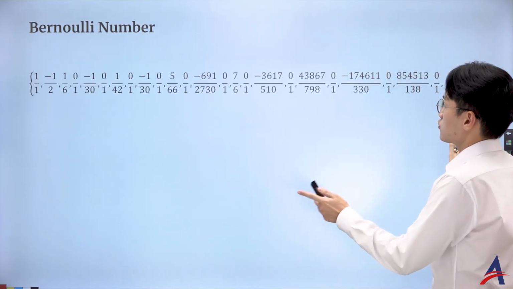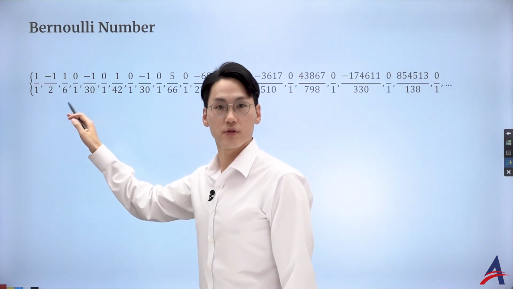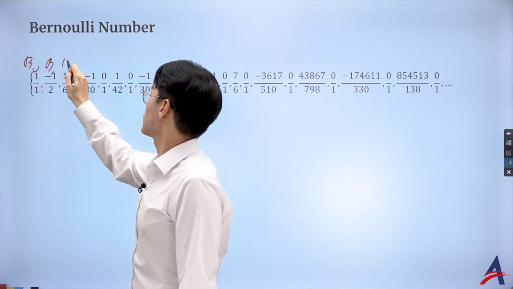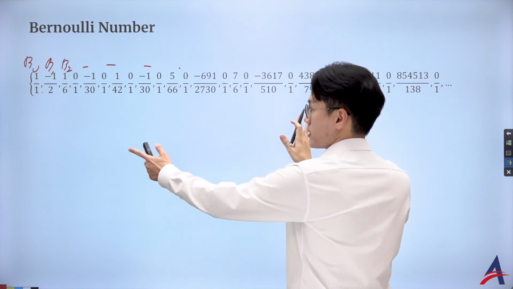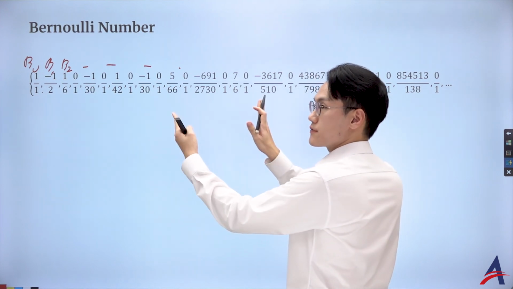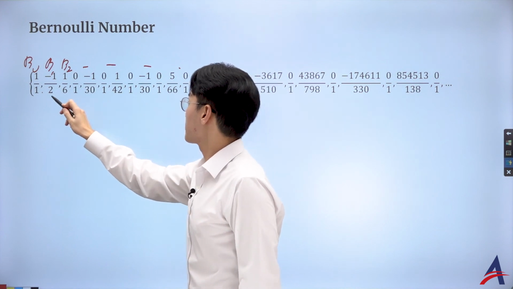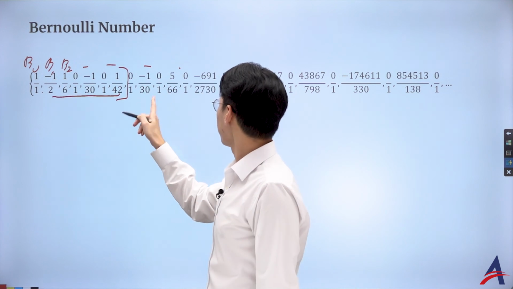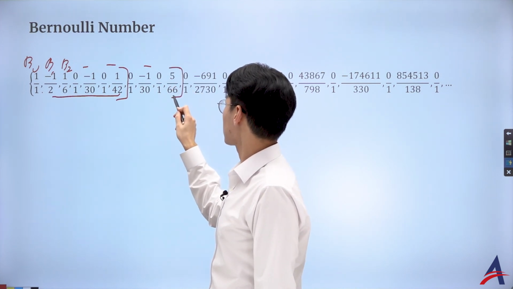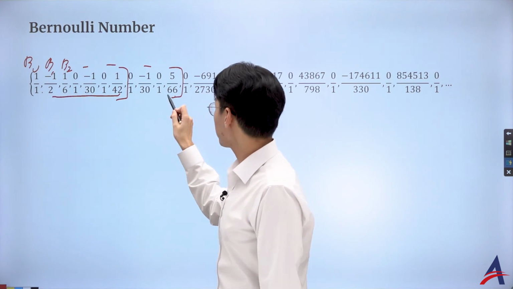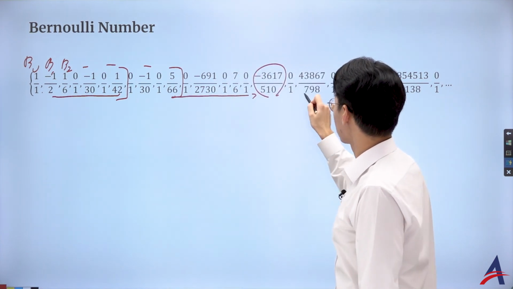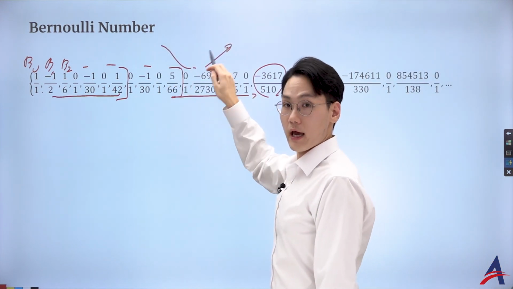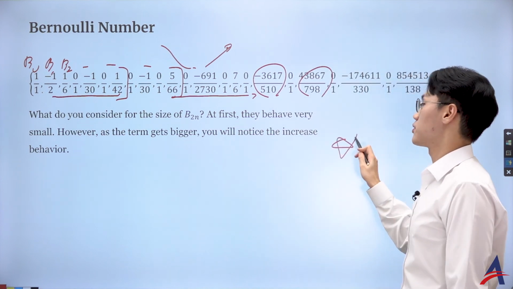What I want you to notice is this: those are the Bernoulli numbers, starting from B0, B1, B2, etc. If you look at the size of it, just the absolute value, is it getting bigger or getting smaller up to here? It looks like it's getting smaller, right? Look at this, you got 5 over 666. But in fact, if you actually proceed further, it's getting bigger and bigger, right? Some part got smaller, some part got bigger. And I don't know whether it's going to be actually bigger or smaller.